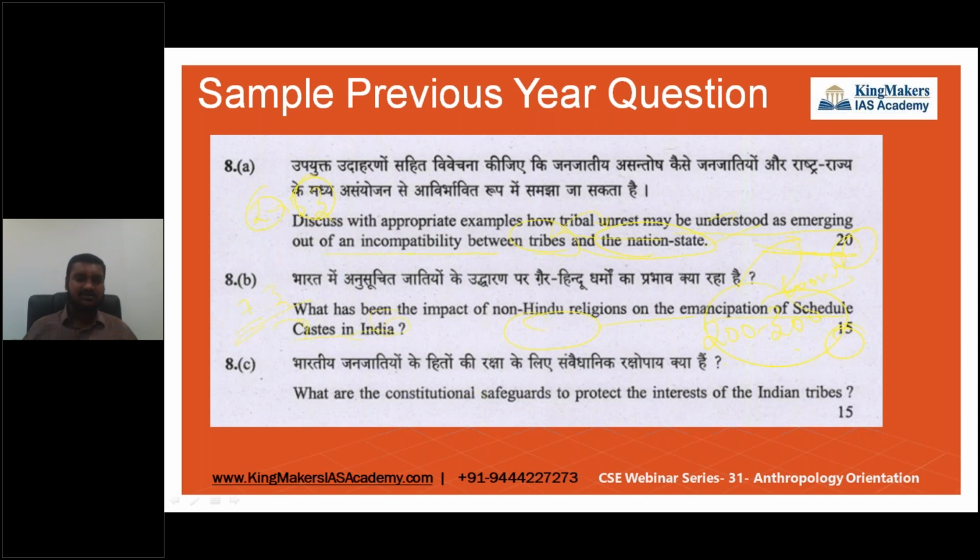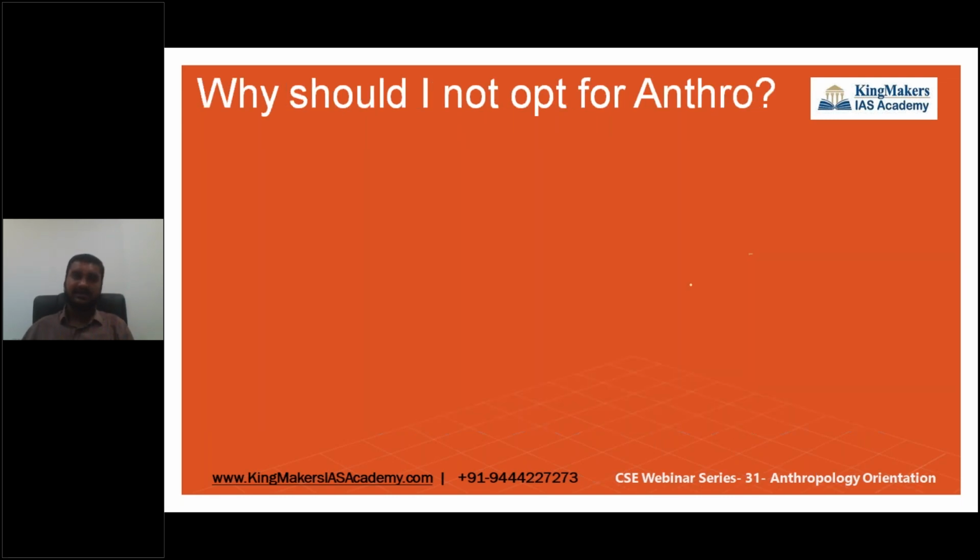And the last question you can write, even now if you have completed the polity chapter: what are the constitutional safeguards to protect the interest of Indian tribes? So all those articles related to tribe protection, you can mention, right from your fundamental rights, starting from Article 1 till Article 338B, till that NCST, sorry, the National Commission for Scheduled Tribes. So till that you will have to write all those things related to that, and also include Panchayati Raj and the PESA Act. All these things you can go through today itself.